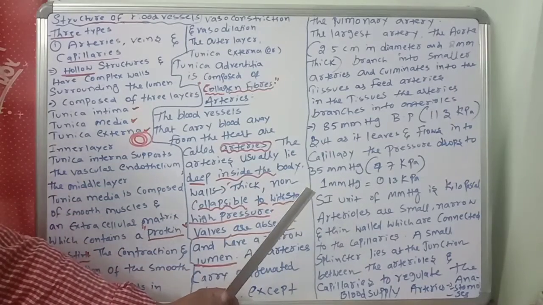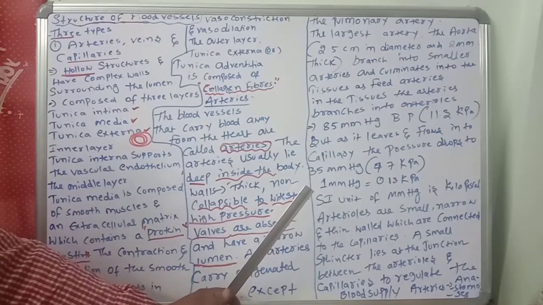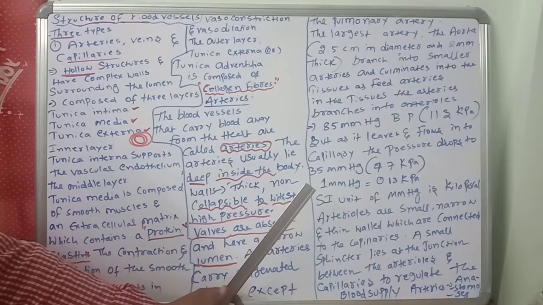So arterioles 85 mmHg, arterioles to capillaries 35 mmHg.